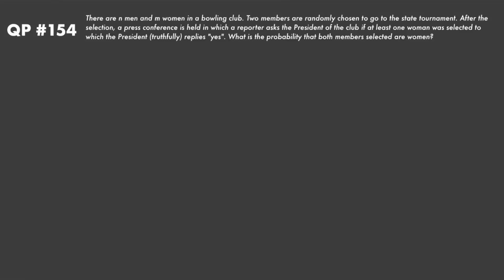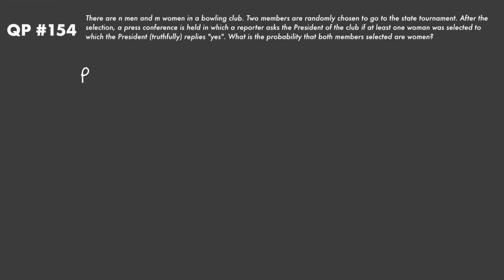Hello everyone, today let's take a look at QP 154, a pretty simple conditional probability question where we have n men and m women in a bowling club. Two members are randomly chosen to go to the state tournament. After they're selected, at a press conference a reporter asks the president of the club if at least one woman was selected, to which the president truthfully replies yes. So what is the probability that both members selected are women, given that at least one is a woman?